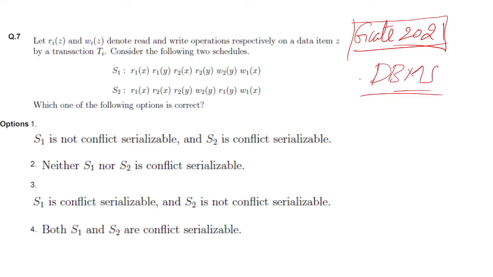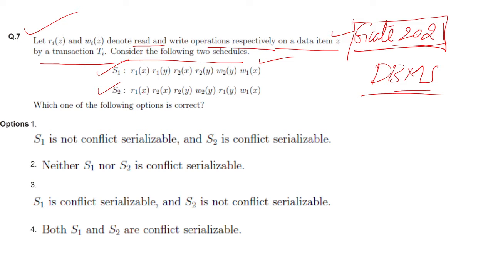The given question is: let Ri(Z) and Wi(Z) denote read and write operations respectively on a data item Z by a transaction Ti. Consider the following two schedules. Here two schedules are given. These are the different types of operations doing read and write operations on different data items X, Y.